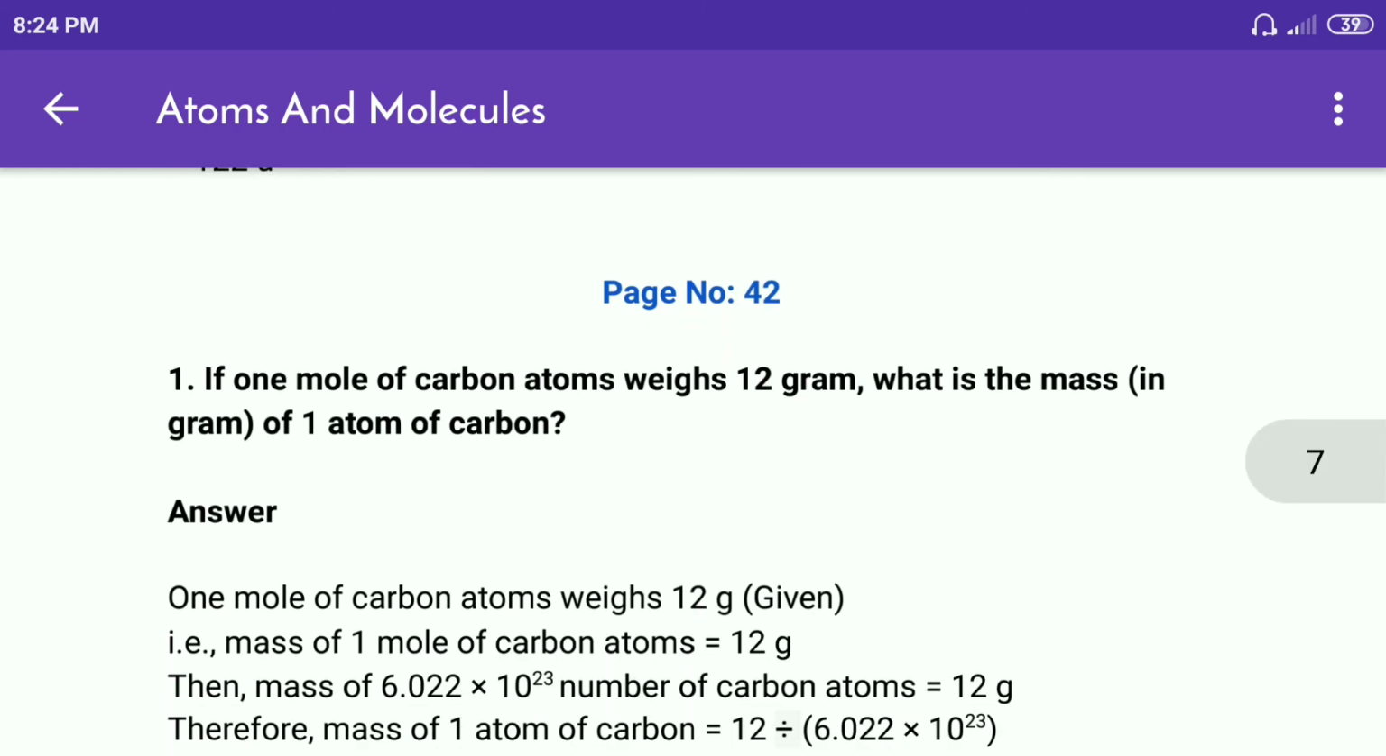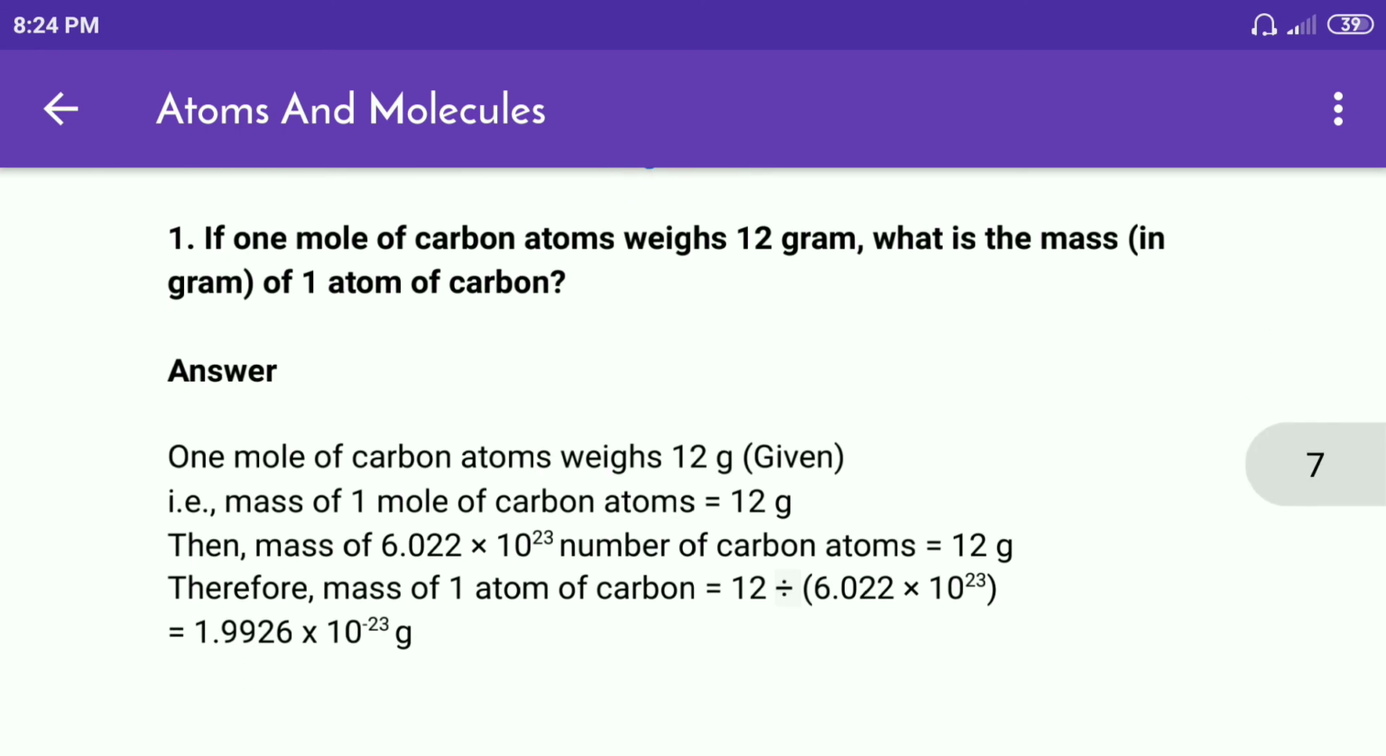Page number 42. First question. If 1 mole of carbon atoms weighs 12 gram, what is the mass in gram of one atom of carbon? Answer. 1 mole of carbon atoms weighs 12 gram, given. Mass of 1 mole of carbon atoms is 12 gram.